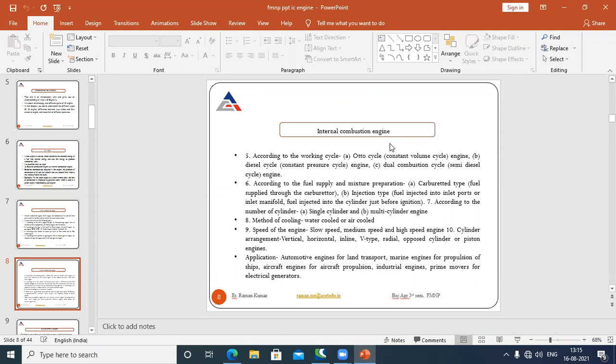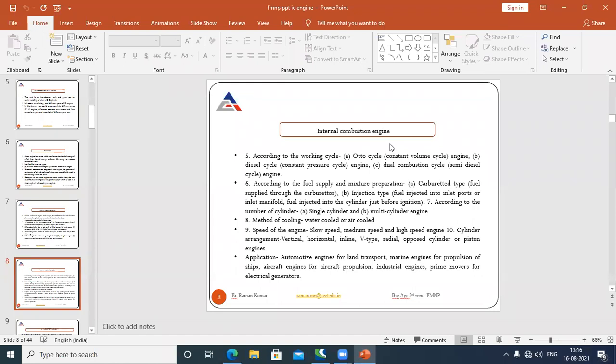Next we have the speed of the engine. We have different types of engines: slow speed engines, medium speed engines, and high speed engines. Next, on the basis of cylinder arrangement: vertical, horizontal, inline, V type. On the basis of this, we can also differentiate the IC engine.